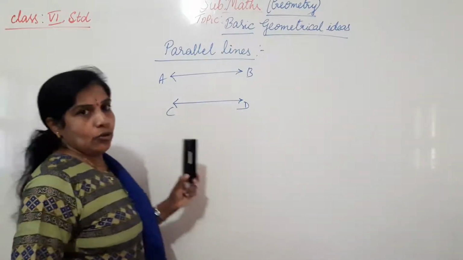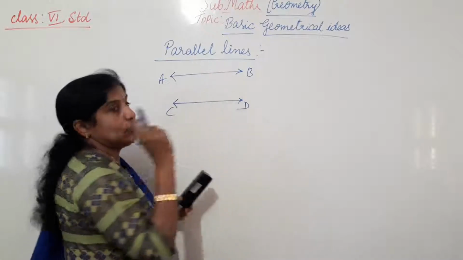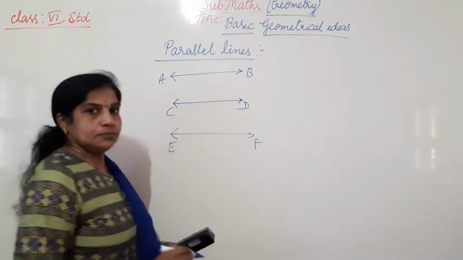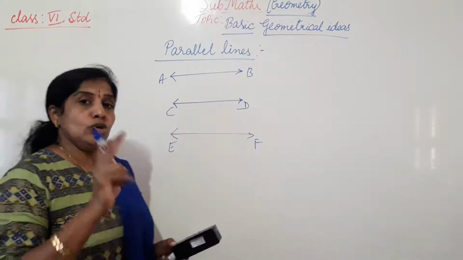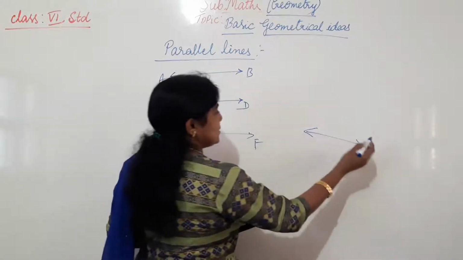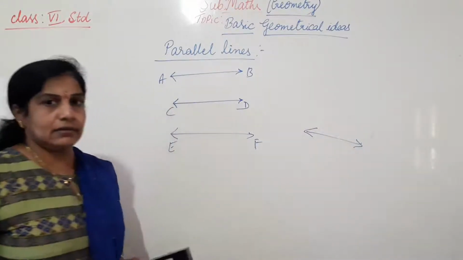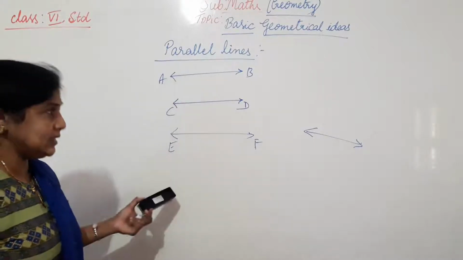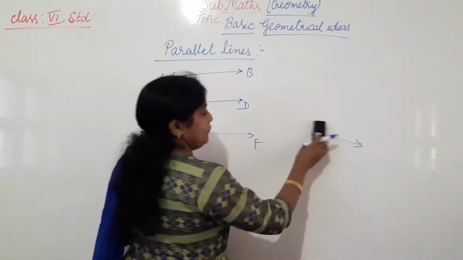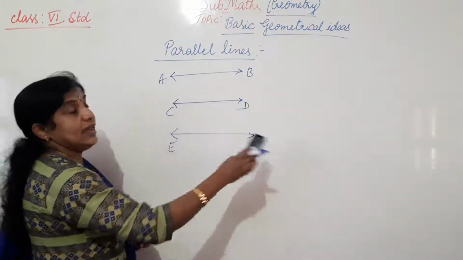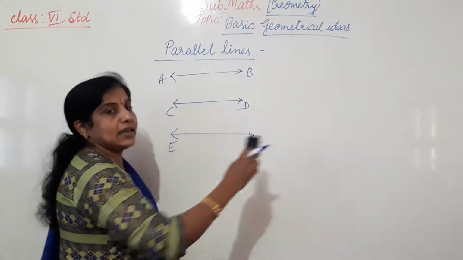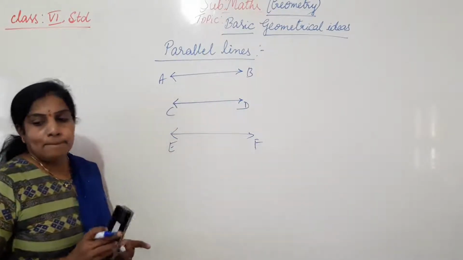So understood now? The parallel lines will always be in twos. We can write one more also, no problem. We can name it EF. A pair of lines means two must be there. Then only we can call them parallel lines. If I draw only one like this, this is not a parallel line, this is just a straight line. So parallel lines are the lines which never meet each other if we extend them in any direction, to any length, in both the directions.